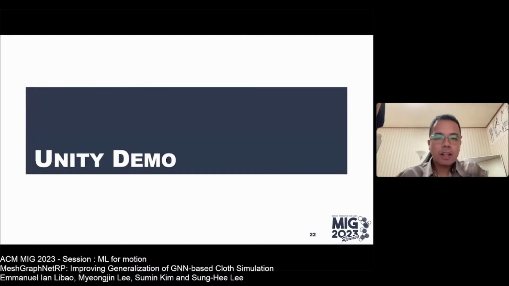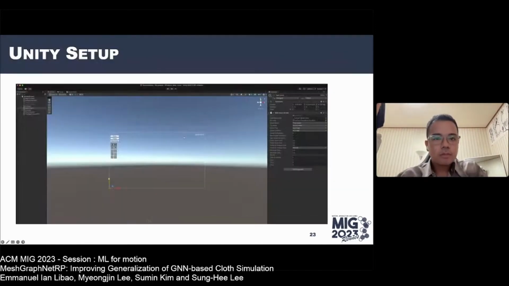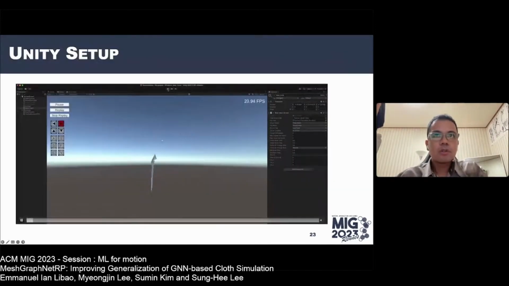Okay, next, I would like to show a screen capture of our live demo in Unity. So here is a square cloth. We can see here on the left side the different keys that I was clicking, and the cloth can translate in X, Y, and Z direction using these buttons. And here is the current FPS that the model outputs. And also the model can rotate along the vertical axis and horizontal axis, shown here.